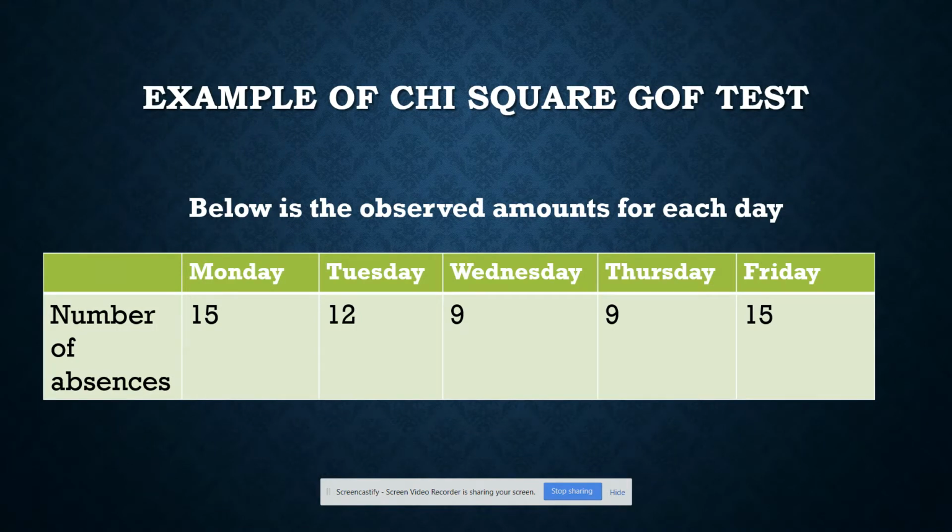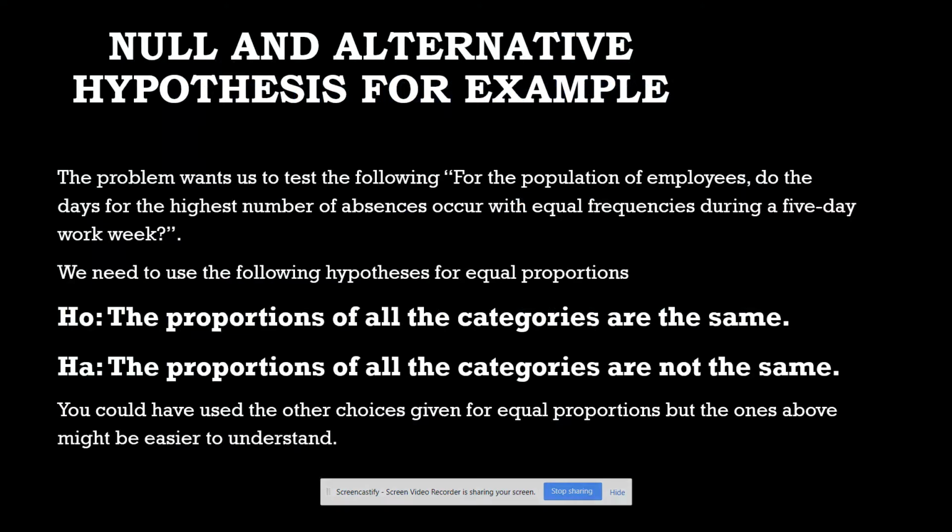So here's the results we got. Remember, they asked 60 managers to pick the day that the most absences occur. On Monday there were 15, Tuesday there were 12, Wednesday there were 9, Thursday there were 9, and Friday there were 15. So these are my observed amounts. This is what the managers observed.